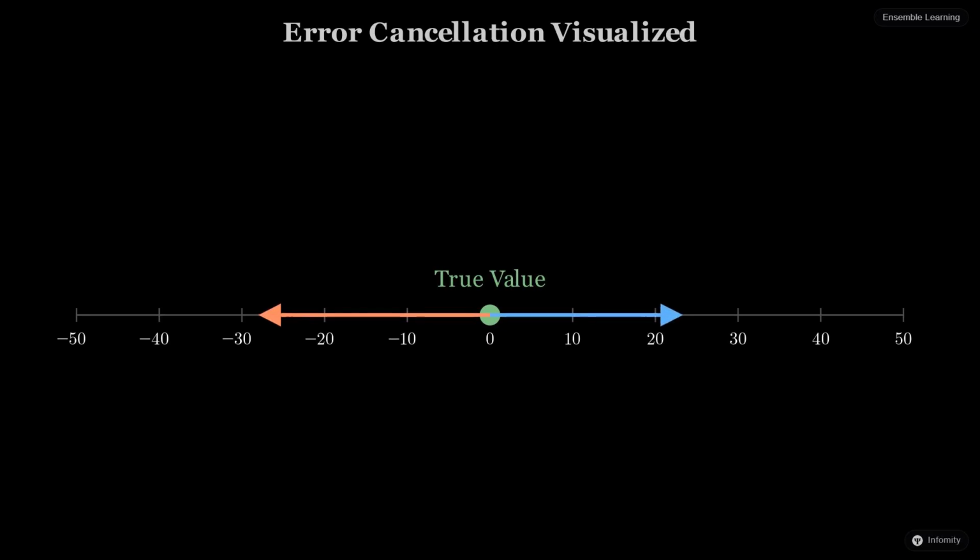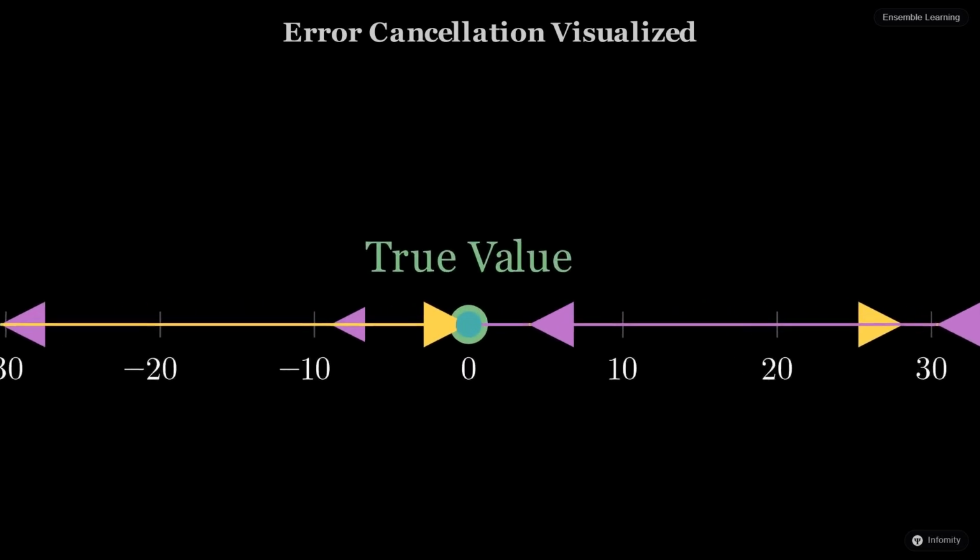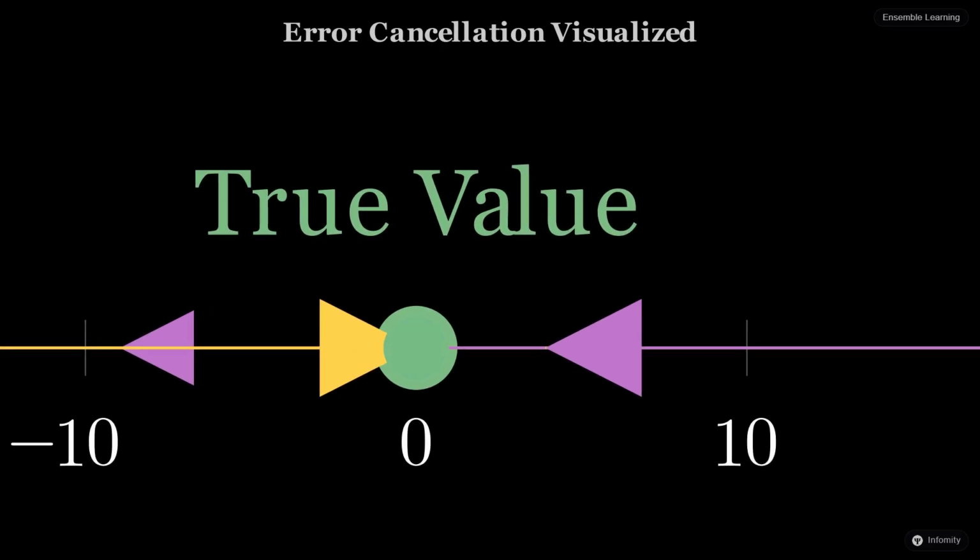We can visualize these errors as vectors pulling away from the truth. One person's guess pulls to the left, another's to the right. When we combine these models, we are essentially adding these vectors together. Because the errors are random, they cancel each other out, leaving a final prediction closer to the center.